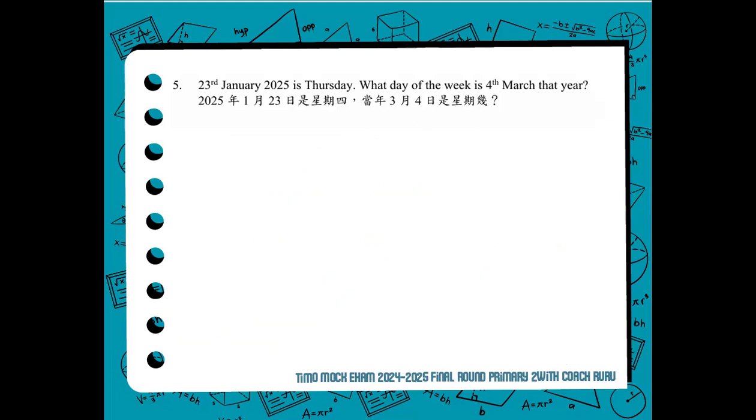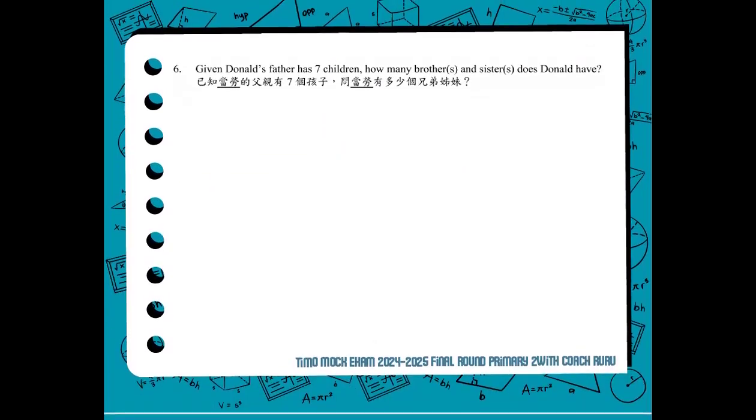Now we proceed to number 6. Given Donald's father has 7 children, how many brothers and sisters does Donald have? To make the question more understandable, it is just asking how many siblings Donald has if Donald's father has 7 children. So there are 7 children, and Donald is included. So we subtract 1. 1 represents Donald.